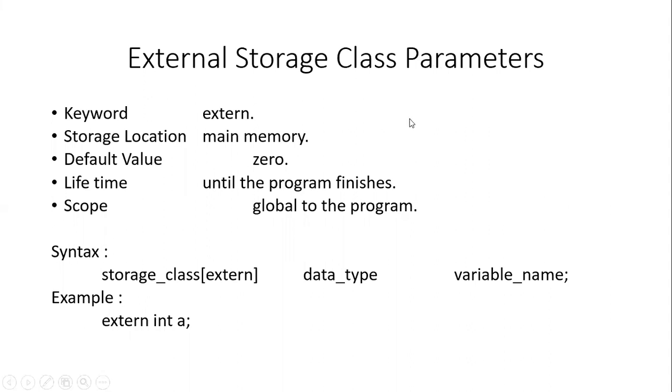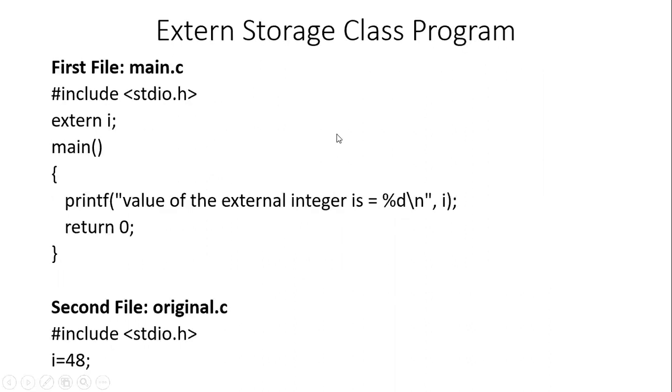So what are the various features of the external storage class? It can be created using the extern keyword. It is stored in the main memory. The default value is 0. Lifetime is until the execution of the program is there, and scope is that it is global to the program. So that means it is visible in all the programs within the same project. Now here you can see we have created two files. One is called main.c and the other one is called original.c. They both belong to the same project.